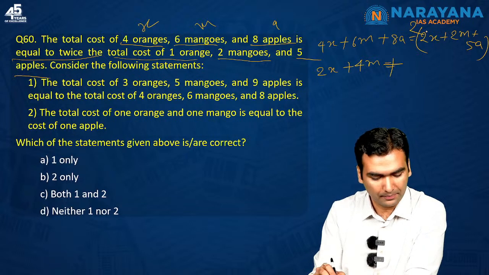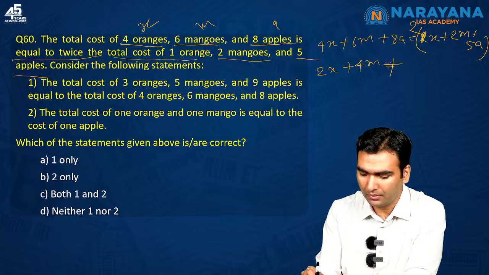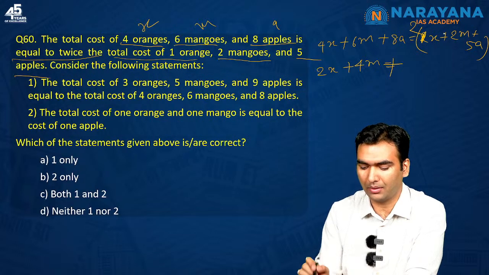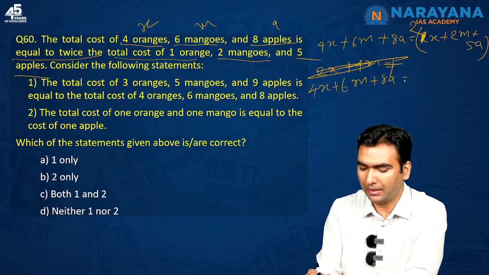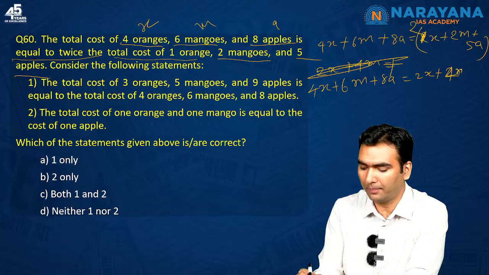The equation is: 4 oranges, 6 mangoes and 8 apples is equal to twice the total cost of 1 orange, 2 mangoes and 5 apples. This is the equation, my mistake. So you can write it as 4x plus 6m plus 8a is equal to 2 into (x plus 2m plus 5 apples), that is 2x plus 4m plus 10a.